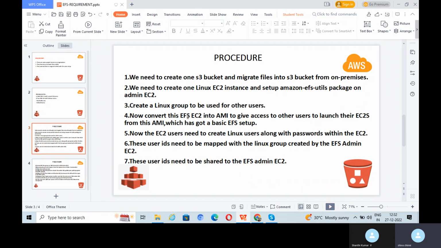Then we need to convert this EFS EC2 machine into an AMI image, to give access to the other users to launch their EC2s from this AMI image, which basically has the EFS setup for the other users. After we have given the image to the other users, the EC2 users need to create Linux users along with passwords within their EC2 servers.